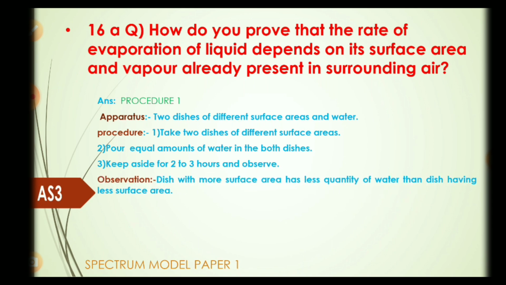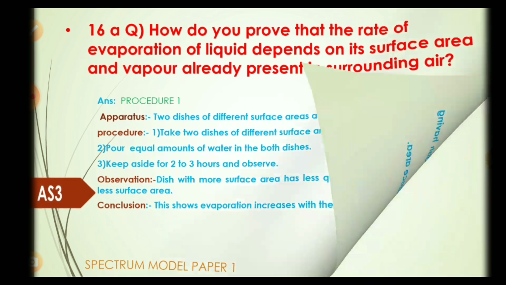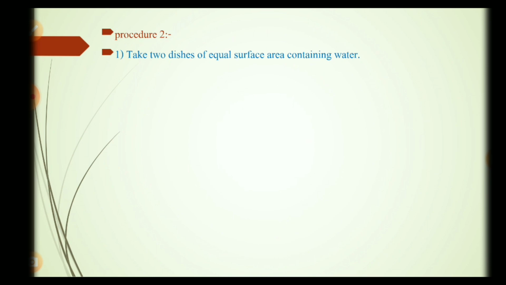Observation. The dish with more surface area has less quantity of water than the dish having less surface area. Conclusion. This shows evaporation increases with the increase of surface area. Procedure 2. Take 2 dishes of equal surface area containing water.